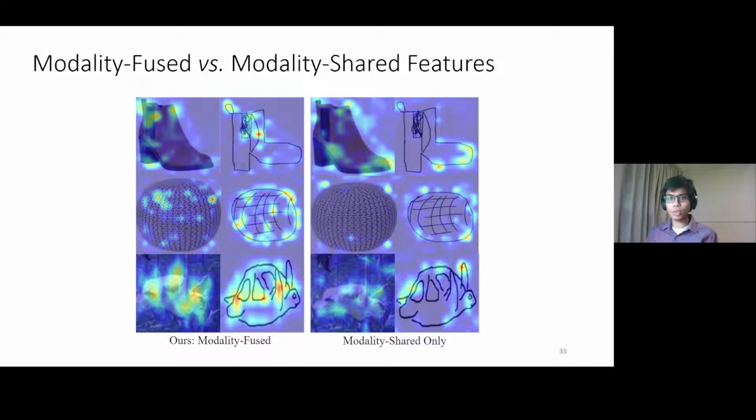Sketchers use techniques like scribbles to illustrate color or texture differences, for instance in the shoe, and grid or mesh-like structures or primitive shapes like squares or triangles as approximations for complex wrap patterns, as in the chair and the turtle's shell. Consider the example in row 1. While a large variety of shoes would have the same kind of front, which modality-shared models focus on, our model, by virtue of modality fusion, is capable of attending to more discriminative features like contrasting color or texture depicted by scribbles, or a partition denoted by a line, while also capturing shared features like local geometry.